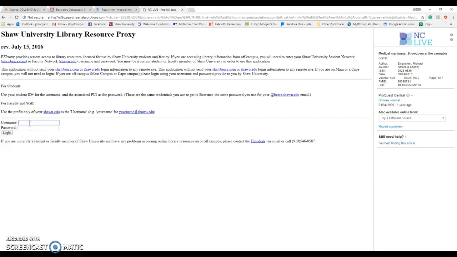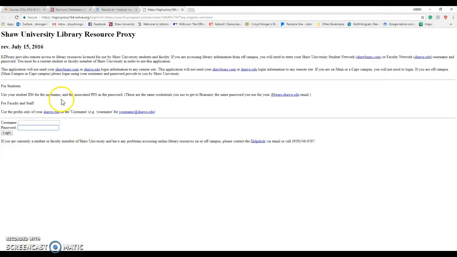Let's try to type in my username and password. I'll pause this for a second. All right, I figured this out. So it's going to ask you to log in because as a member of Shaw University, you can do this.